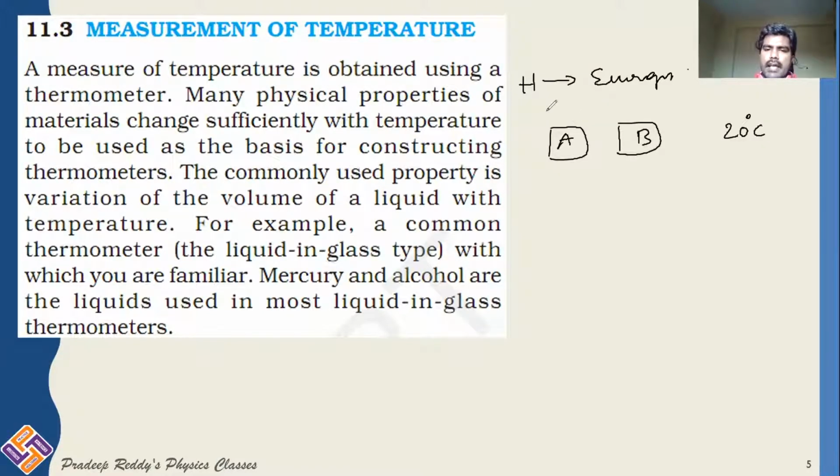A and B are hot bodies. Now, if you touch substance A, it appears hot and you can sense hotness, because your body temperature is less than the temperature of A, therefore heat transfer takes place from that substance to your body.